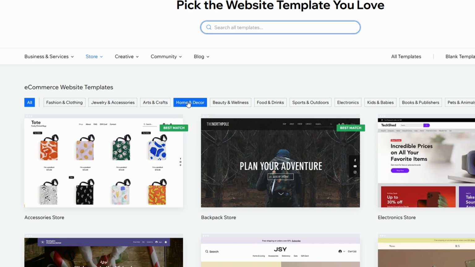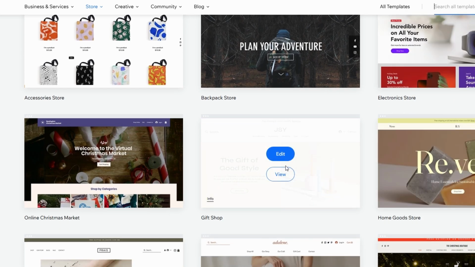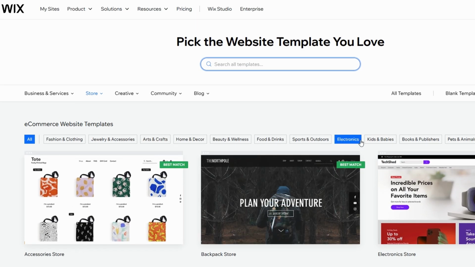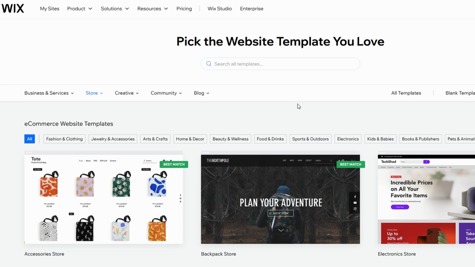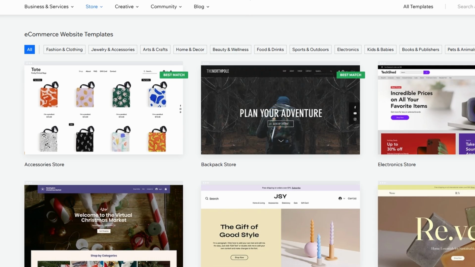Wix has a massive library of templates, categorized by different types of websites. Whether you're creating a blog, an online store, a portfolio, or something else, you'll find a template that fits your needs. You can filter templates by categories such as business, photography, music, fashion, and more. To get started, click on Templates. You'll see pages upon pages of templates. You can either browse through the categories or simply search for something specific.